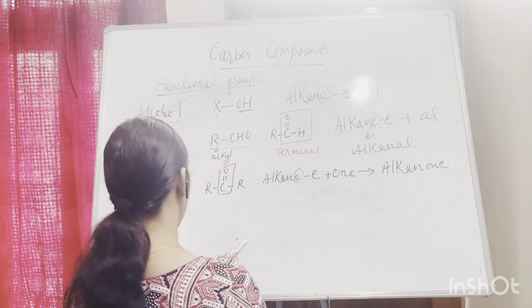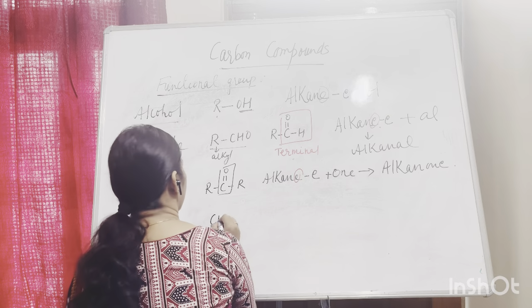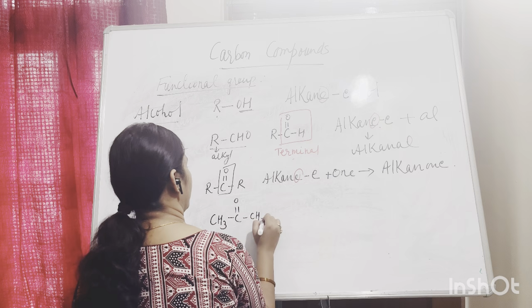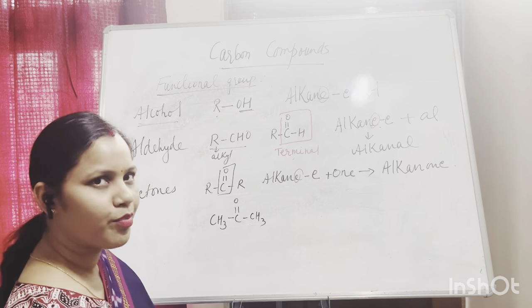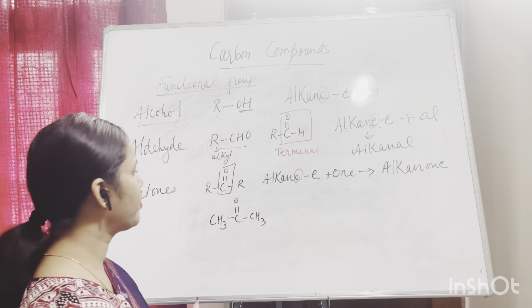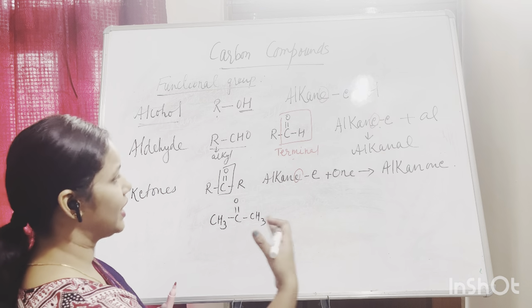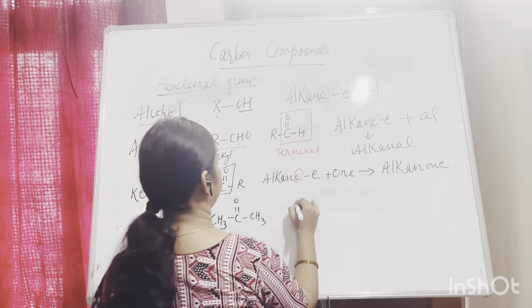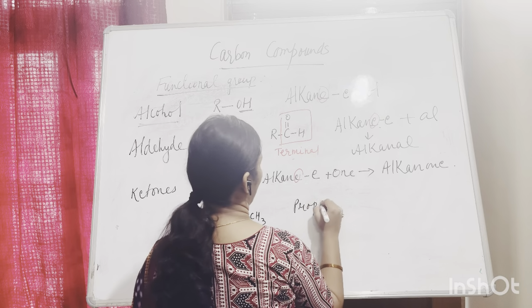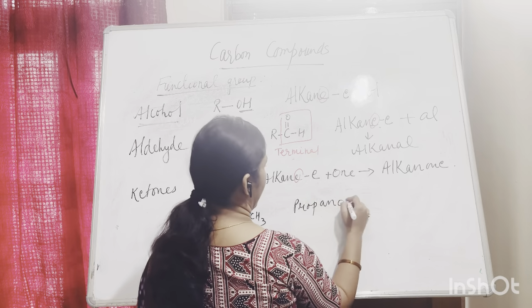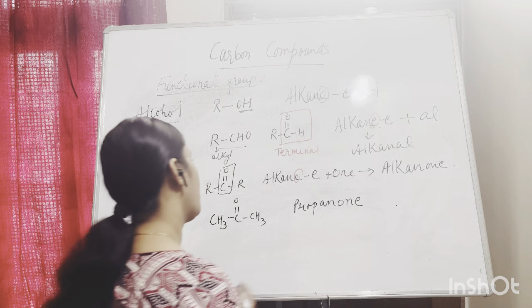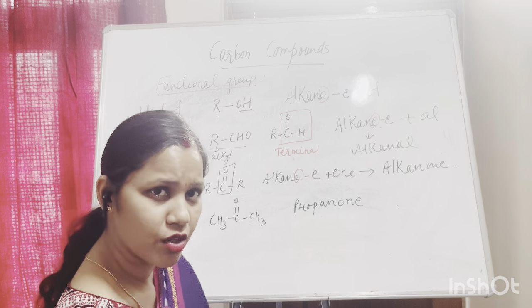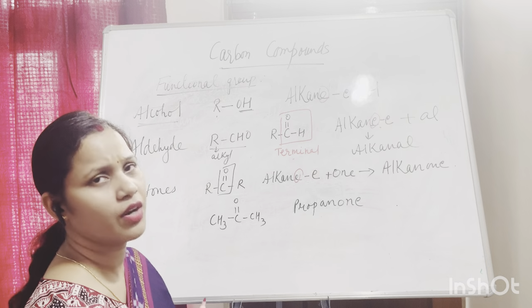For example, if I have CH3COCH3, 1, 2, 3 carbon. 2 is not possible, so it will be 3 carbons starting from it. So the name will be alkanone. Propane, so it will be propanone. Remove the E, add O-N-E. Propanone. Likewise, we have butanone, pentanone, 5 carbon, pentanone, 6 hexanone, and so on.